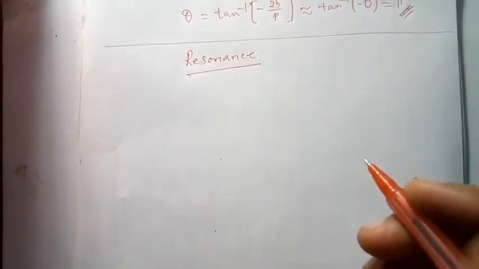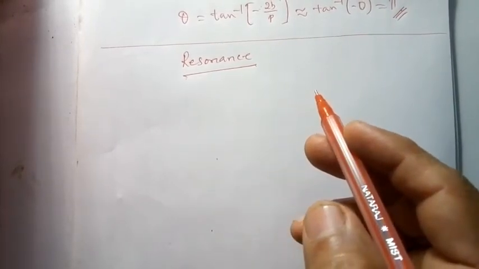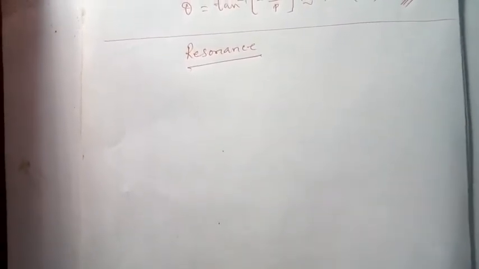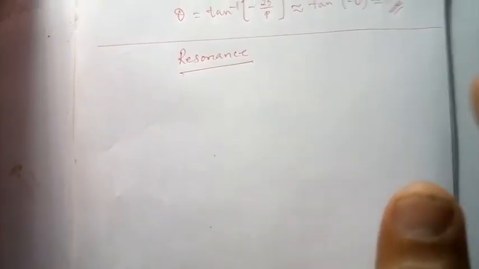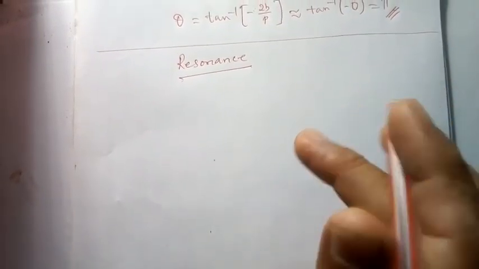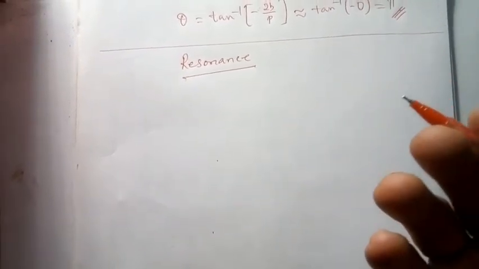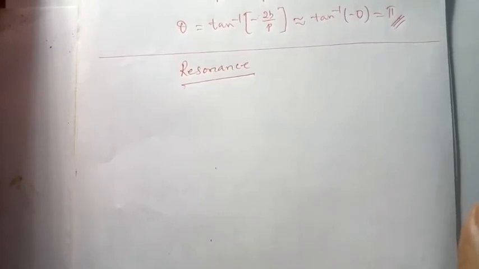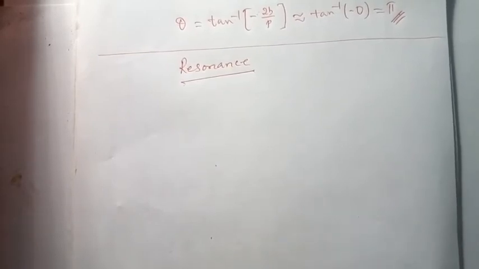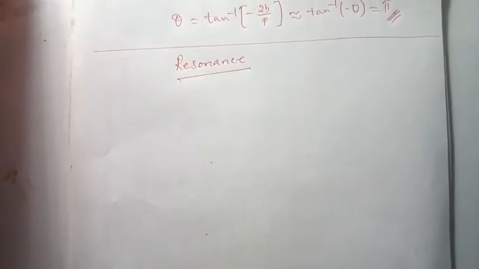The phenomenon of making a body vibrate with its natural frequency under the influence of another vibrating body with the same frequency is called resonance. In simple terms, when the applied frequency is equal to the natural frequency of the body, then the body will vibrate with the maximum amplitude. This phenomenon is known as resonance. For example, you can take one tuning fork, strike it, and bring the vibrating fork near another tuning fork with the same natural frequency, and it will undergo resonance.